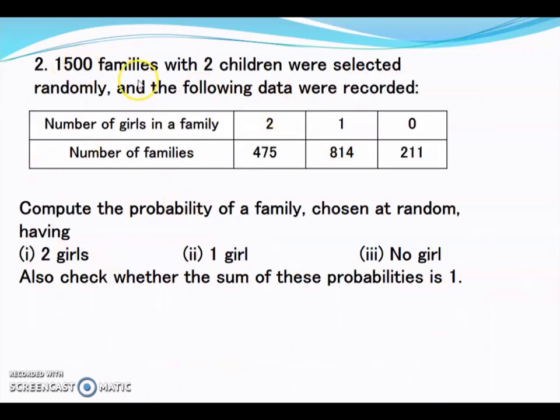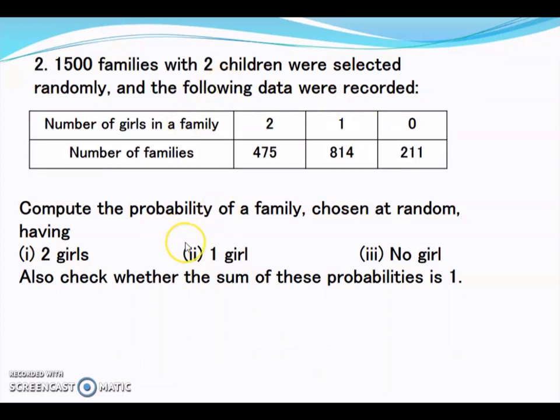The second question: 1500 families with 2 children were selected randomly and the following data were recorded. Number of girls in the family and number of families. So out of 1500 families, how many families are having 2 girls? A group of families, that is 1500 families, were selected such that all these 1500 families have got 2 children in the house. So what are all the possibilities of them having girl or boy or both?